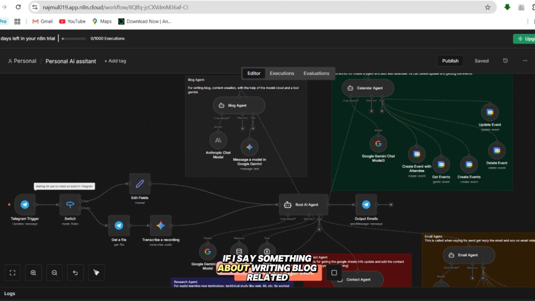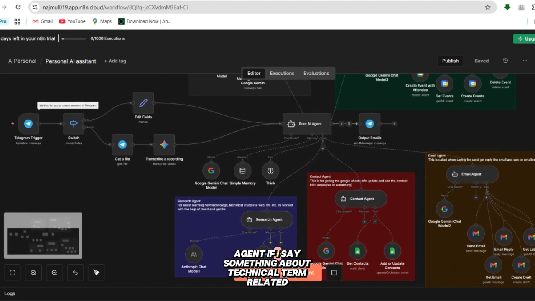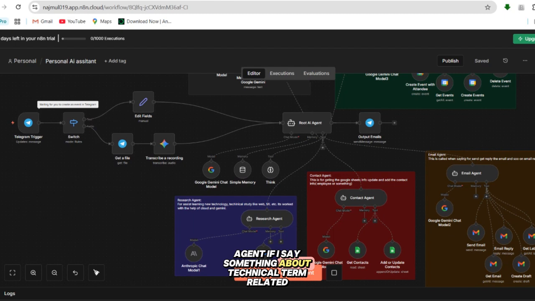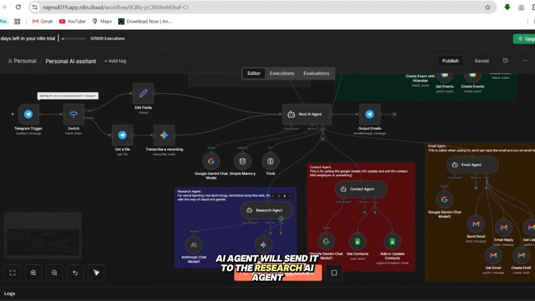If I say something about writing blog related, then it will send it to the blog AI agent. If I say something about calendar related tasks, then the controller AI agent will send it to the calendar AI agent. If I say something about technical or theoretical terms, like machine learning and artificial intelligence, then the root controller AI agent will send it to the research AI agent.